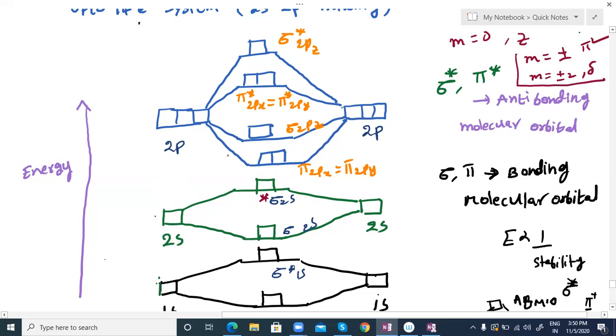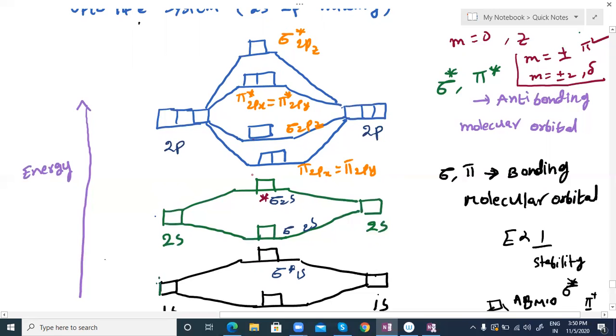Now we can see here that the p orbitals are intermixing. We can form molecular orbitals. These are pi 2px and pi 2py, which are bonding orbitals, and sigma 2pz. Then pi star 2px, pi star 2py and sigma star 2pz are the anti-bonding ones. But here the sigma should be before the pi bond. So that is correct only before the pi bond.